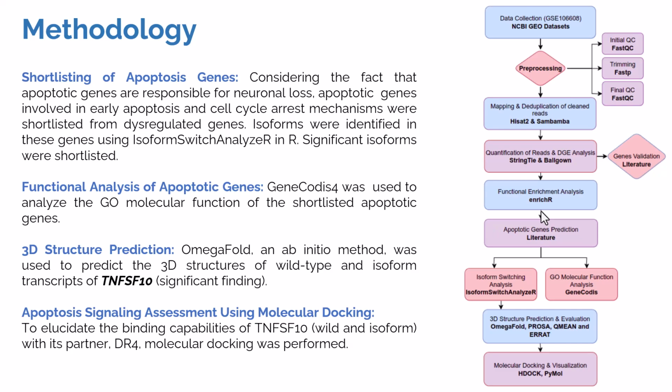And those genes were then analyzed through functional analysis using GeneCodis 4, which allows us to do KEGG pathway analysis and gene ontology analysis. So I specifically chose GO molecular function because I wanted to understand the function of those apoptotic genes.